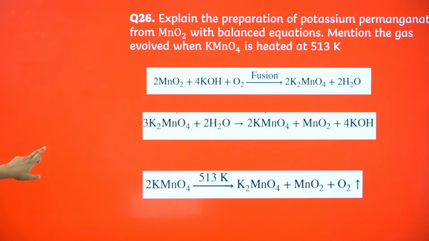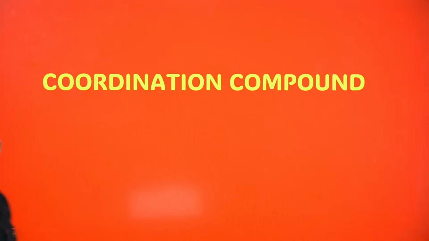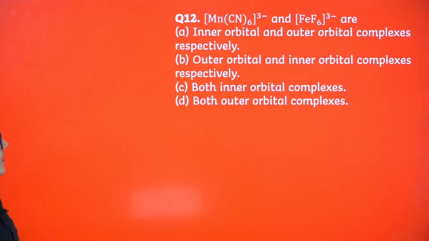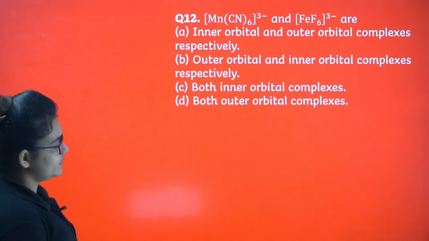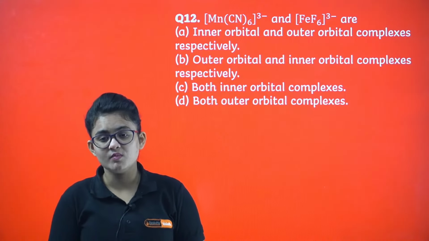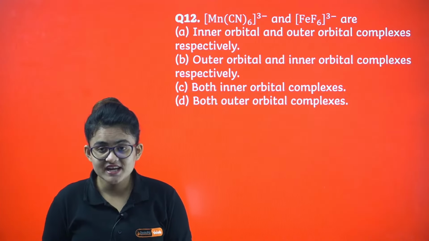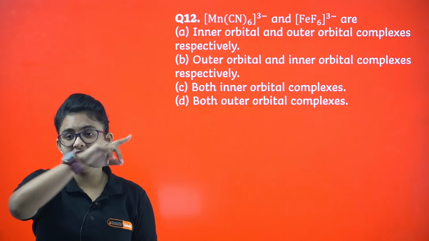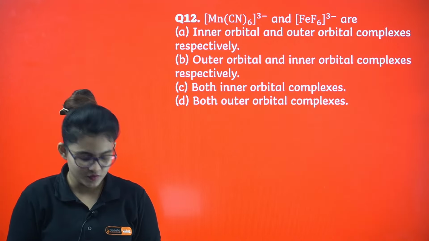Yeah, let's proceed. Coordination compounds. Okay, let's do the first question. [Fe(CN)6]3- and [FeF6]3- are the inner orbital and outer orbital complex respectively. So how will you understand inner orbital and outer orbital complex? Check the ligand. Here the ligand is cyanide, and in the next case it is fluoride, right?